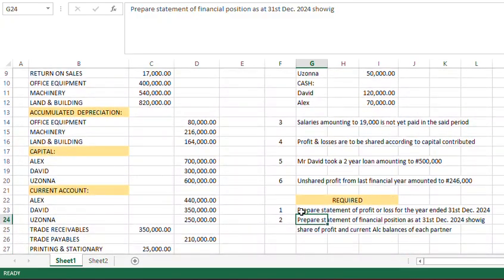So required, after all this English, what are you supposed to do? Required said, prepare statement of profit or loss for the year ended 31st December 2024. That is 1. 2, prepare statement of financial position as at 31st December 2024, showing share of profit and current account balances of each partner.